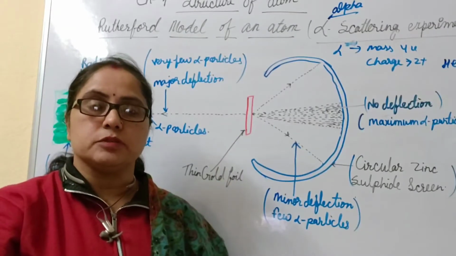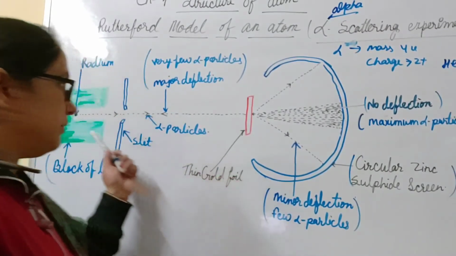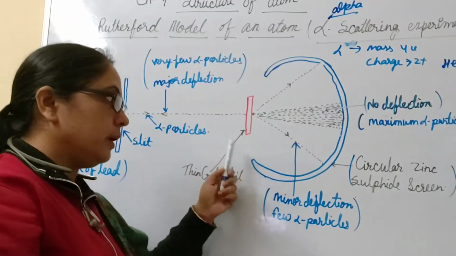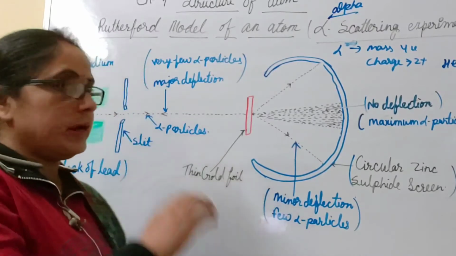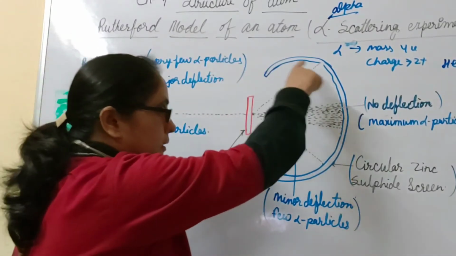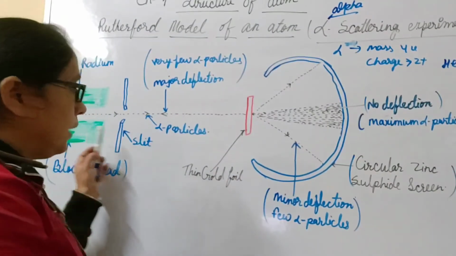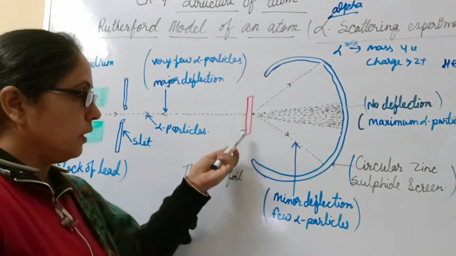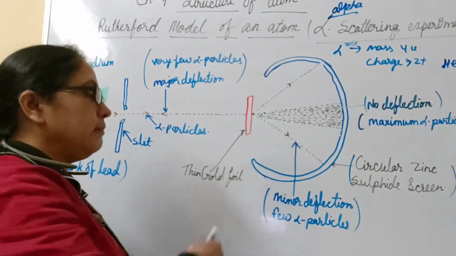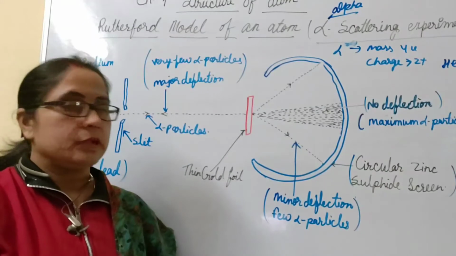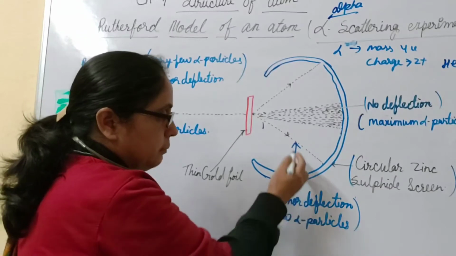The 3 major points which were observed by Rutherford are, first, he observed that the maximum number of alpha rays, when they strike a thin gold foil, passed straight without any deflection. There is no deflection. They passed straight through the gold foil and struck a zinc sulfide screen. Second point, he observed that a few alpha rays which struck the gold foil were deflected, few through a small angle and few through a large angle. These are the alpha rays which are deflected through a small angle, so there is minor deflection.